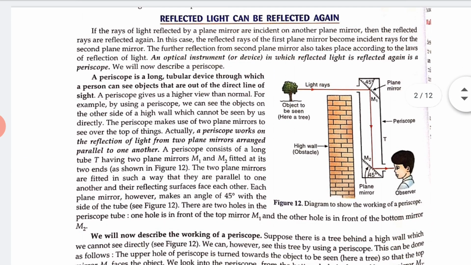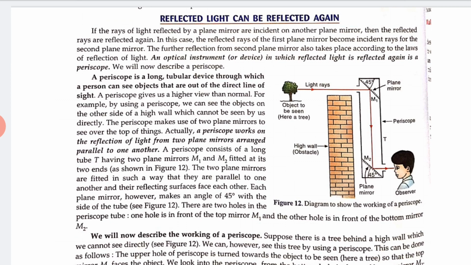Okay, so let's see. If the rays of light reflected by a plane mirror are incident on another plane mirror, then the reflected rays are reflected again. In this case, the reflected rays from the first plane mirror become incident rays for the second plane mirror. The further reflection from the second plane mirror also takes place according to the law of reflection of light.